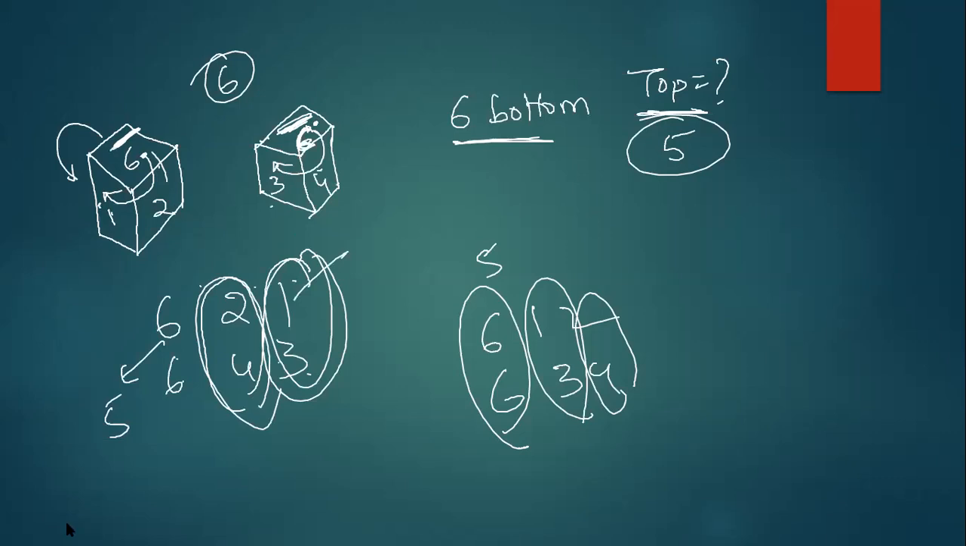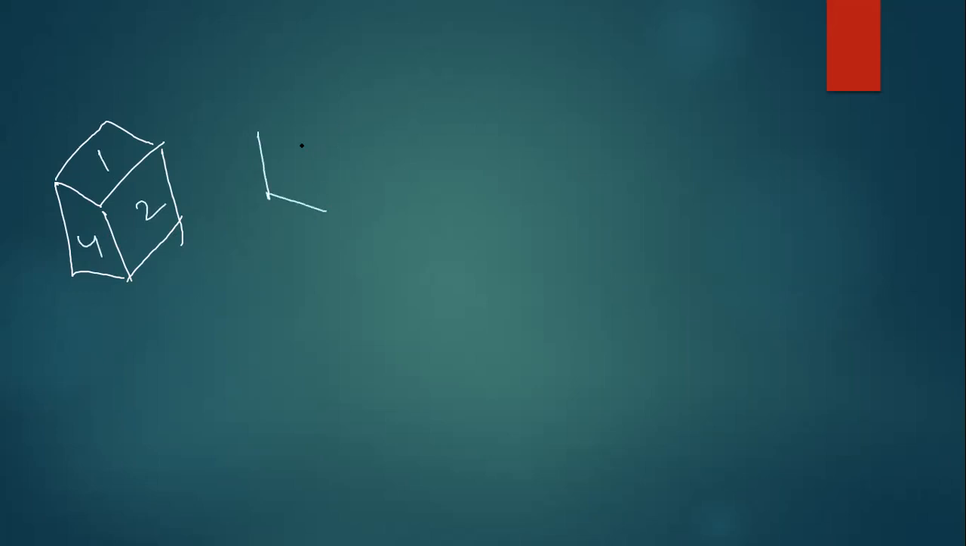So 1 2 3. See, I will give you one more position here. Assume these are dice because we have less time. 1 2 4. And this one is 2 3 6. Now the positions of the dice are shown below. When 5 is at the bottom, what will be at the top?